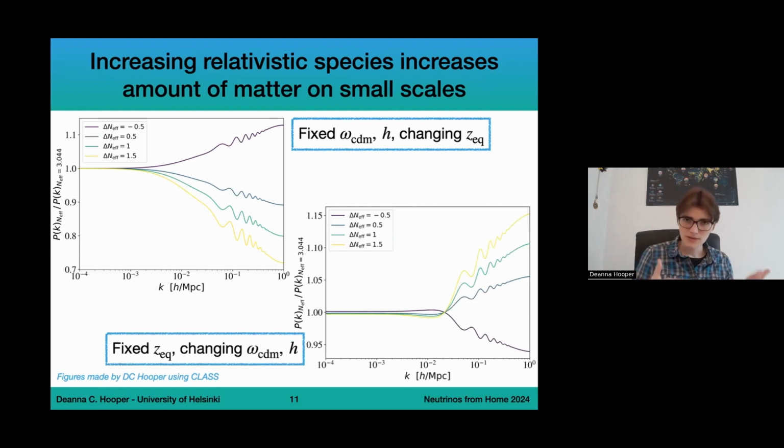If we do this, I maintain the redshift of equality fixed by absorbing some of the impact of the neutrino physics in changing omega CDM and H. And now you can really see that the impact of N effective becomes dominant at small scales, where if we increase N effective, we increase the overall matter power spectrum. If we decrease N effective, we go below it. So this is really the impact of just adding relativistic species in the universe. This is for now considering non-massive, just N effective. But again, you can see the importance of absorbing these background effects in order to really highlight the perturbation effects.